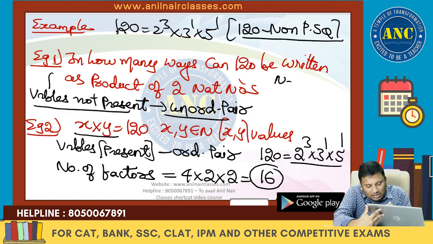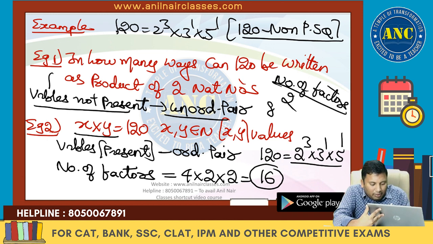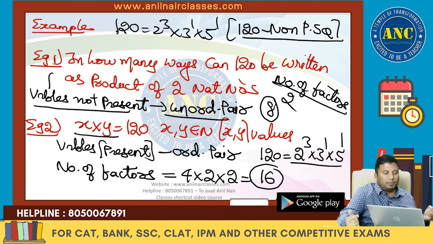So the answer is the number of factors divided by 2. Number of factors by 2, 16 by 2. The answer is nothing but 8.